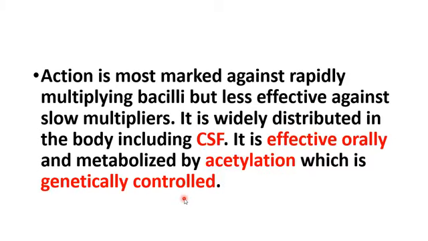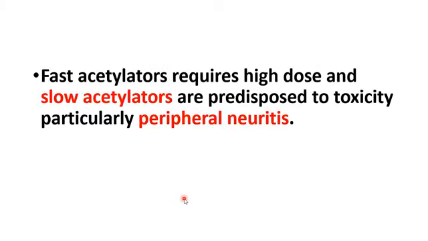There are slow acetylators and fast acetylators. And fast acetylators will metabolize your drug so soon, so they require very high doses. And if you see the slow acetylators, they will metabolize very slowly, and they require very low doses. So these slow acetylators are predisposed to toxicity called peripheral neuropathy. So that's why we have to use pyridoxine as prophylaxis in such patients.